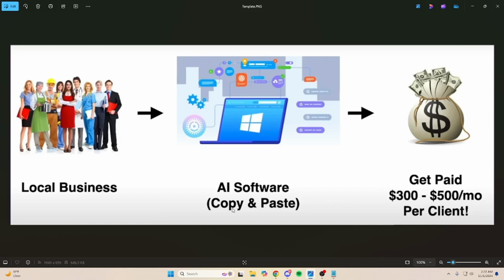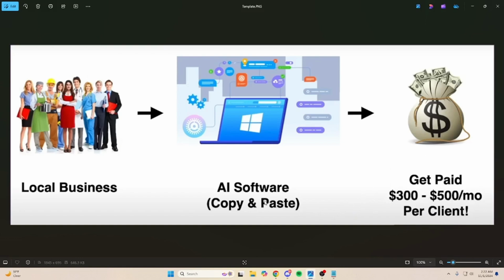Once we get them the results that they're looking for, which is appointments booked, which could be valued at more than $100 up to thousands of dollars depending on the company, you're going to get paid $300 to $500 a month per client. Because you're probably like, Alex, $300 to $500 a month is a lot of money.